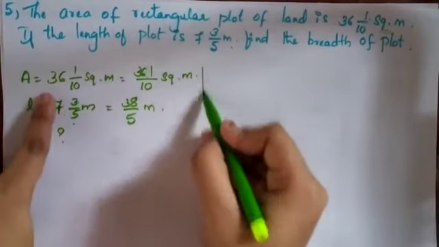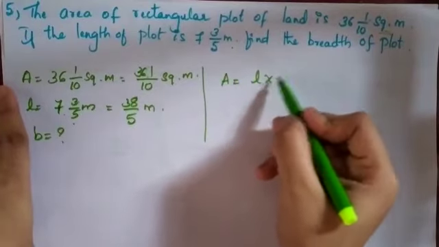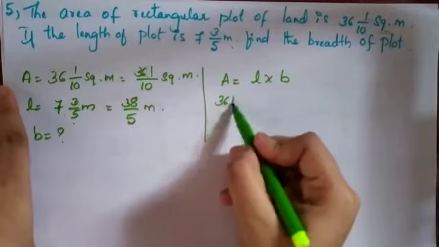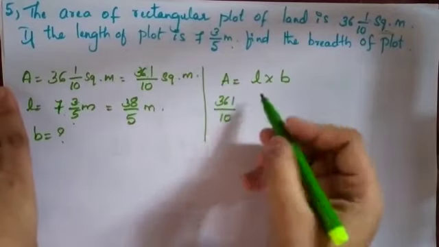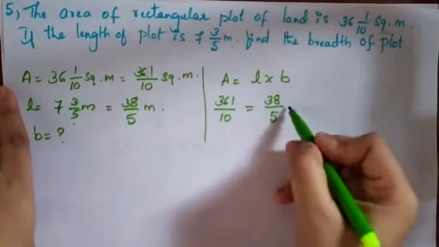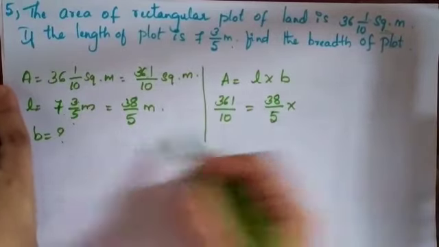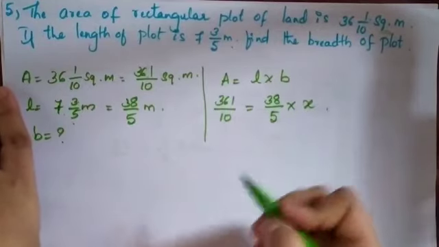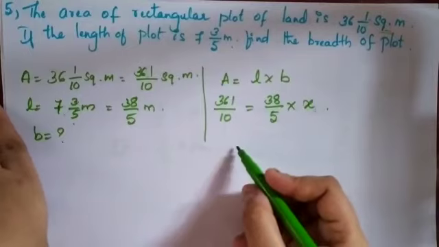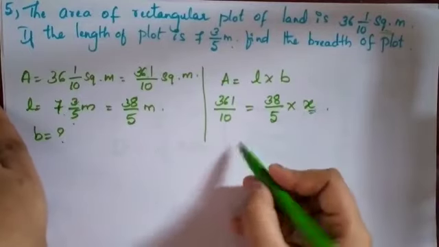Okay, what is the formula? Area of rectangle equals length into breadth. Correct. The area is given, 361 divided by 10. The length is given, 38 divided by 5, into breadth. Breadth is not given, so I'll take it as some x. We have to find this value. What happens now? You have known this, so I want the x value.